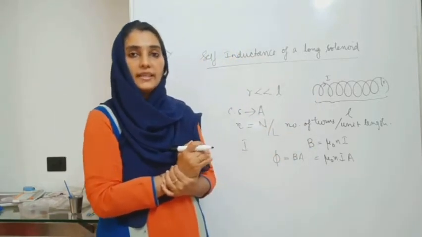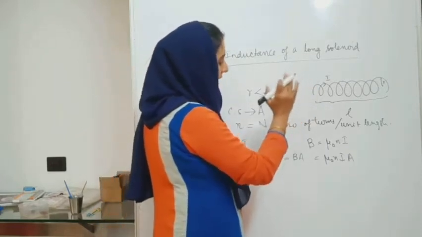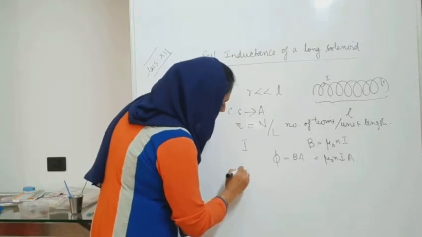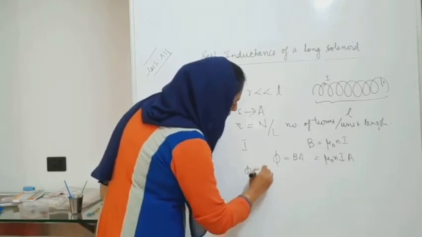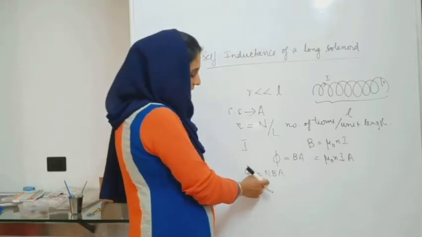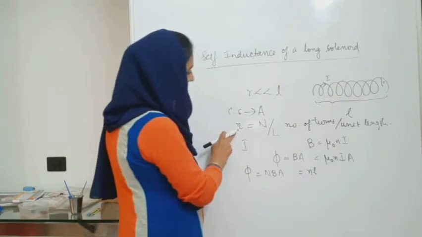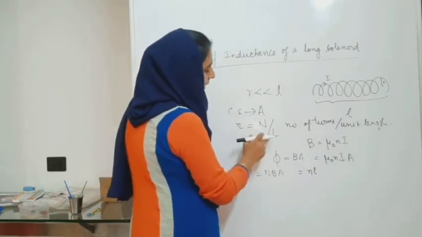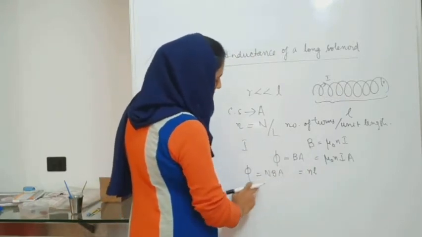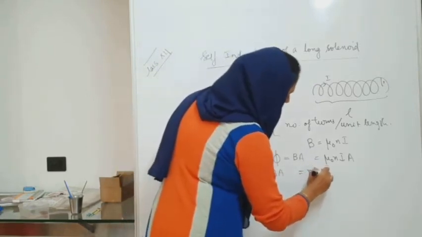What is the flux linked with the total number of turns N of the coil? Now we know that it will be phi is equal to N into B into A. But what we have done here is N has to be replaced by n into L, because we already know that n is equal to capital N divided by L. So capital N will be equal to n into L.